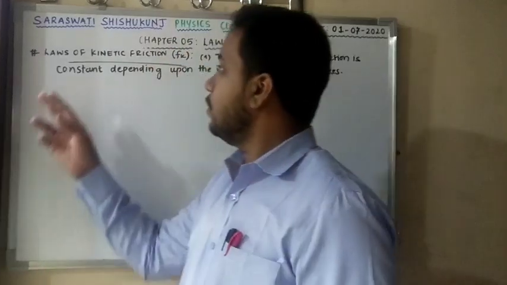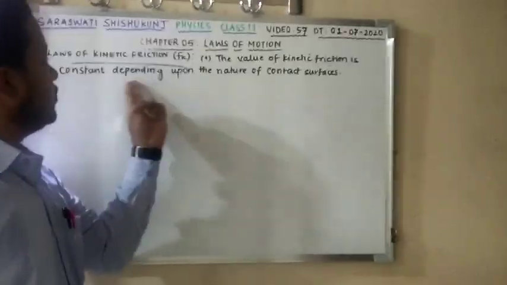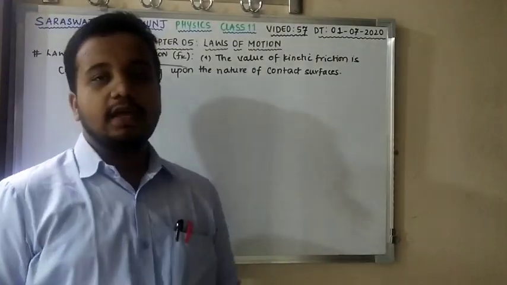The very first law of kinetic friction is that the value of kinetic friction is constant, depending upon the nature of the contact surfaces. Therefore kinetic friction is a constant value that depends upon the nature of the contact surfaces.